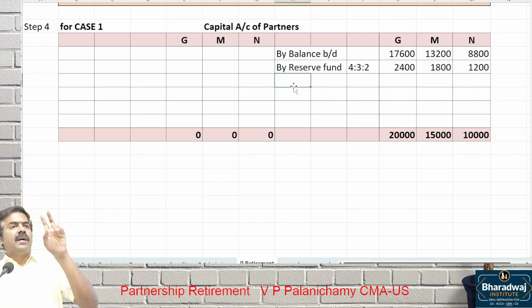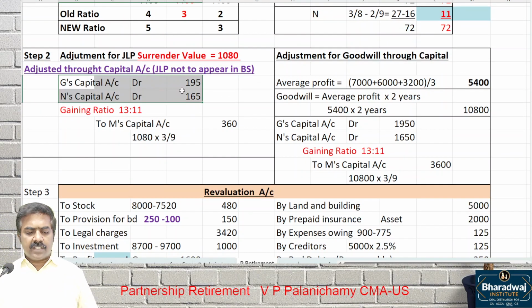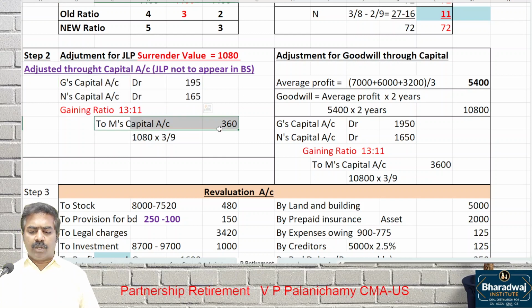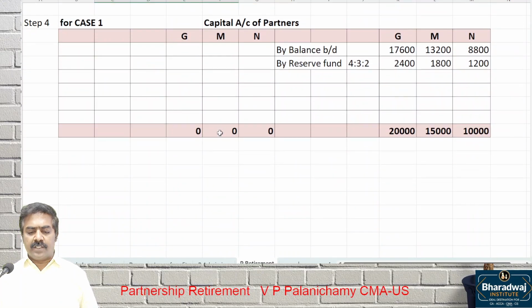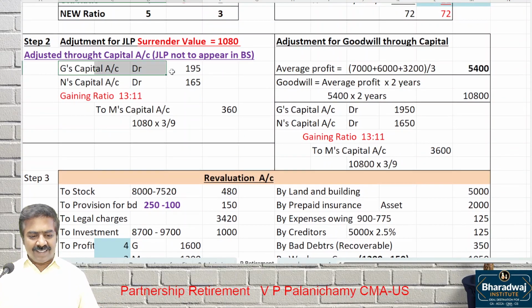Then look at the entry we passed for JLP. G's capital account and N's capital account, to which capital? How to post this in the ledger? Which capital is to be debited? Which capital is to be credited? Look at the entry, don't just sit there. G's capital to be debited, N's capital to be debited.